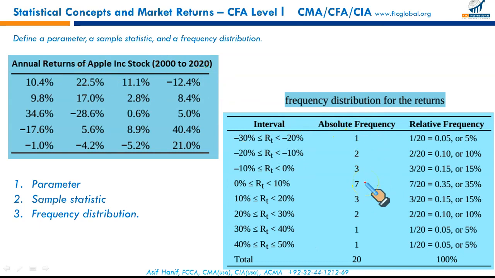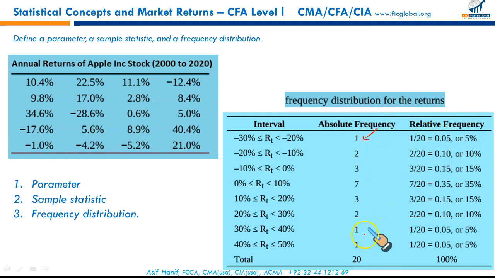Now it is much more meaningful, because against each class I can assess that one return was between -30 and -20, and there were 7 returns between 0 and 10. This is called a frequency distribution. The numbers that you see are called absolute frequency, and we can also express this in the form of relative frequency.